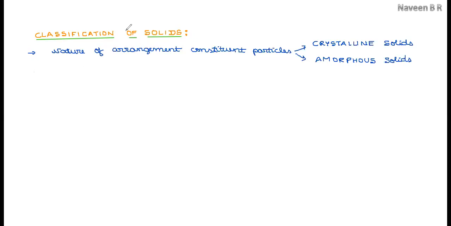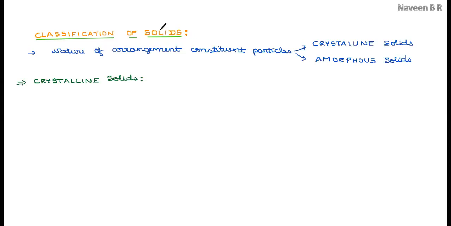Now we'll start with the first one, crystalline solids. The points of differences are very important.